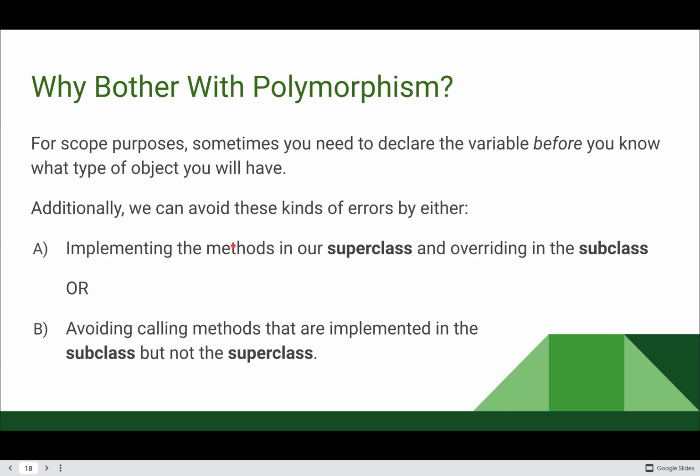But option B is just avoid calling those methods that are implemented in the subclass, but not in the superclass. When I'm working with reference type of person objects, it wouldn't make sense to try and call student exclusive methods. They just don't have access to them. So when we're working with an array of person type objects, or a method that accepts a person type object, we should only try to use methods that are usable by a person type object. Otherwise, what are we even trying to do? It doesn't make a lot of sense.